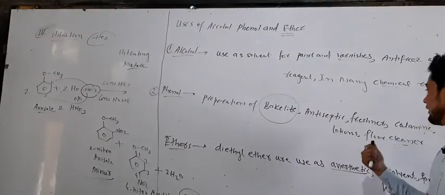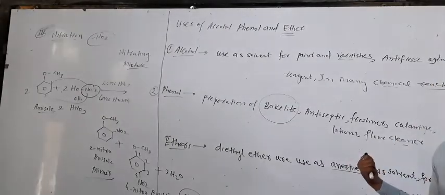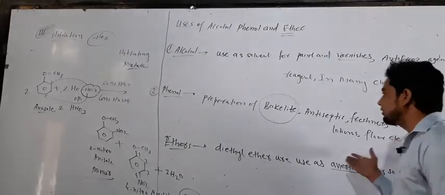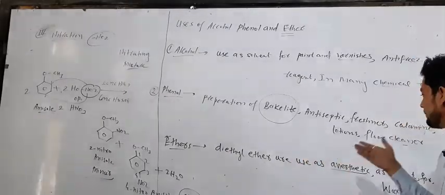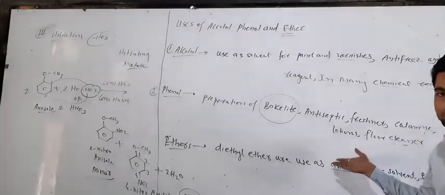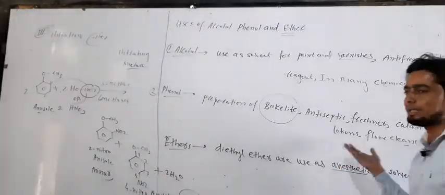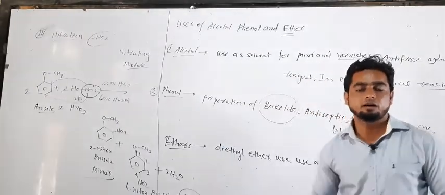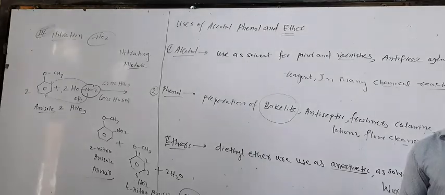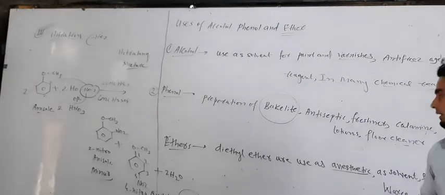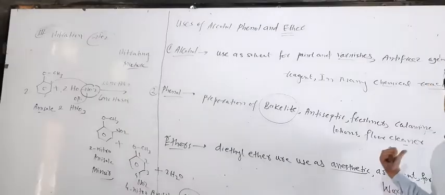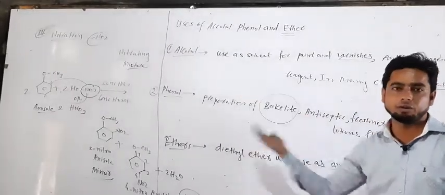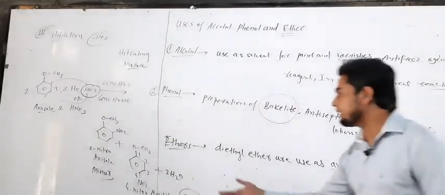Next, room freshener, or any type of freshener, also contains phenol. Next, phenol is also used in the preparation of calamine lotions and floor cleaners, like Harpic, different varieties in the market, which contain phenol. So phenol is used as floor cleaning agent, clear? So it's all about the uses of alcohol and phenol. Next, now we take the third point here, ether.